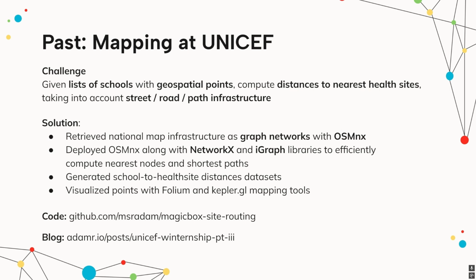The solution was to create a correspondence between national road networks and graph data structures. I used the OSMnx, that is, OpenStreetMap NetworkX, Python library to build these graph networks, and used NetworkX and iGraph code to compute the necessary algorithms to build datasets and then visualize them in Kepler.gl. This data would also be handed off to UNICEF data scientists for further analysis. The code is available on GitHub, and I've blogged about my process as well.